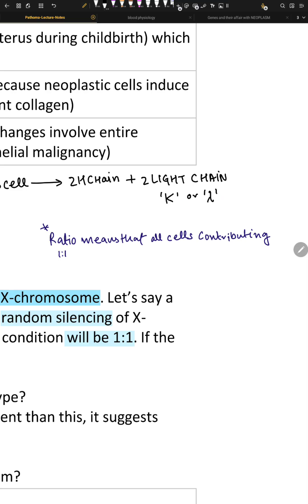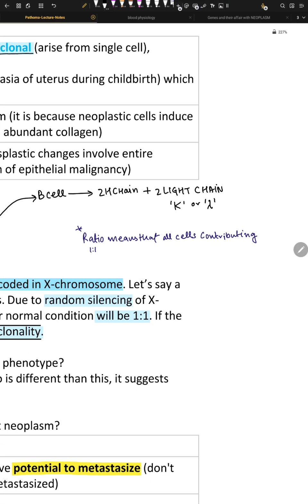That's the concept here. So in a normal lymphoid population, you will have many B cells, right? And some will make kappa and some will make lambda, right? But what will happen if we have some sort of messed up situation, right? What will happen is that the randomness of these B cells, where you randomly decide either to make kappa or lambda, will be messed up. Either there will be kappa or there will be lambda. It'll just be making one type of light chain, right?